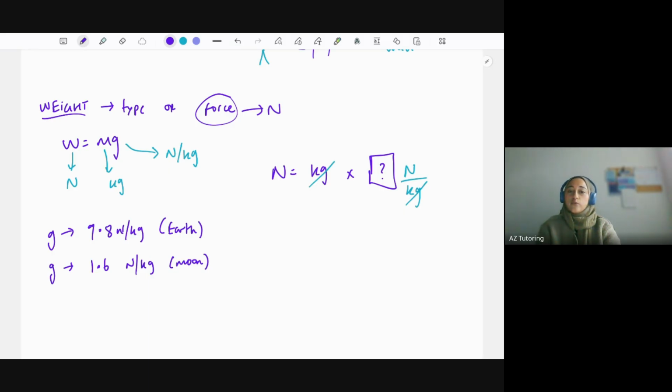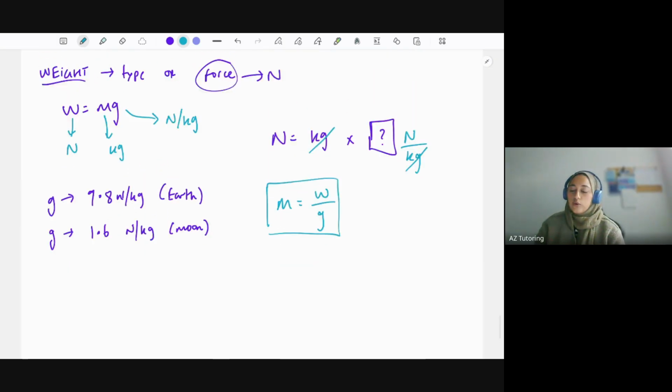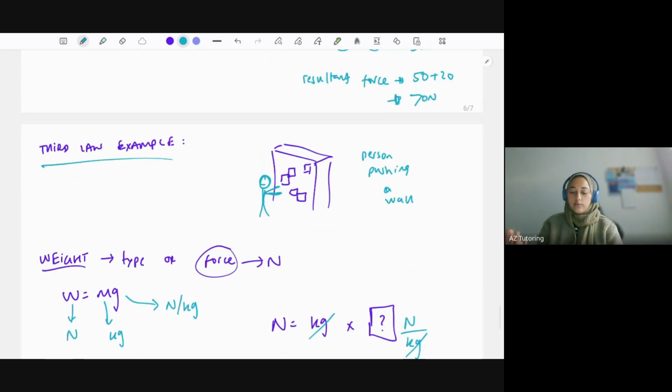You need to be really confident with rearranging these equations as well. You might be given weight and gravitational field strength, and they'll say work out the mass. If I'm making mass the subject, I need to get rid of this g. Since I'm timesing by g, I need to divide by g. So mass equals W divided by g, the same equation rearranged. I'd say that's the difficult part of physics, memorizing the units and understanding how to rearrange everything. But you can see all the answers are given to you in the equation sheet in terms of what factors affect what.